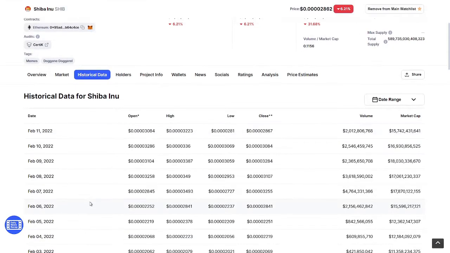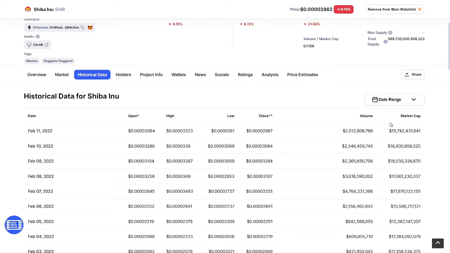Historically, you can check that on the 8th of February the coin was trading at 17, then down at 6, and on the 6th of February the coin was at 15, and now the coin is trading at that point with a market cap of 1574.